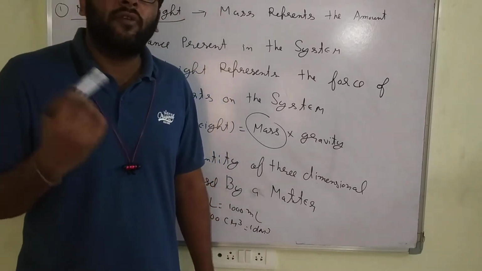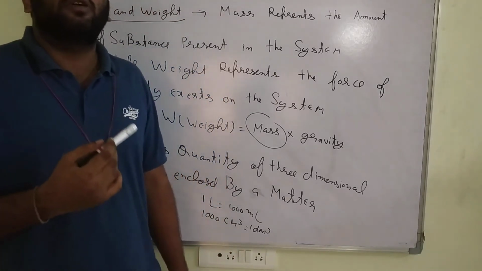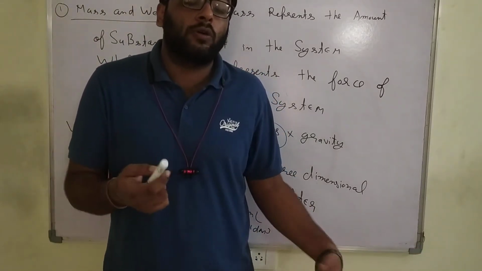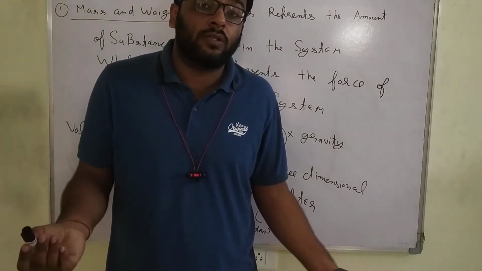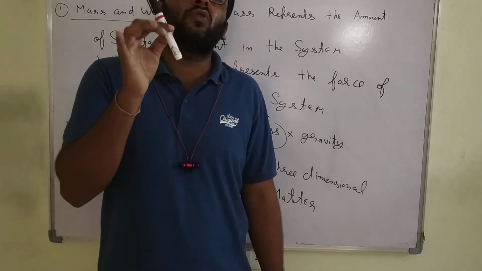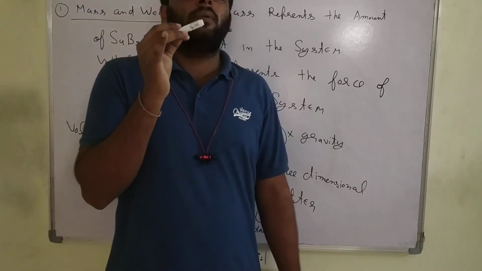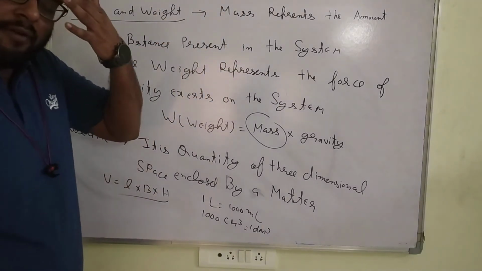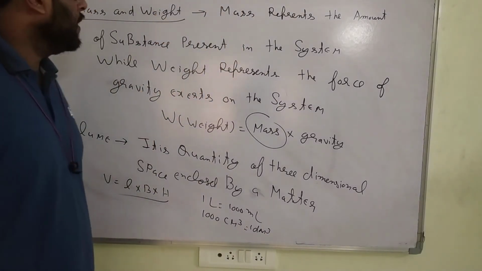On Mars maybe the gravitation constant is higher than earth, so it may be 2 kg. On Pluto it is suppose 200 grams only, because the gravity constant is very low. So depending on the gravity constant, weight varies. But mass is fixed everywhere at 1 gram. Are you getting my point?